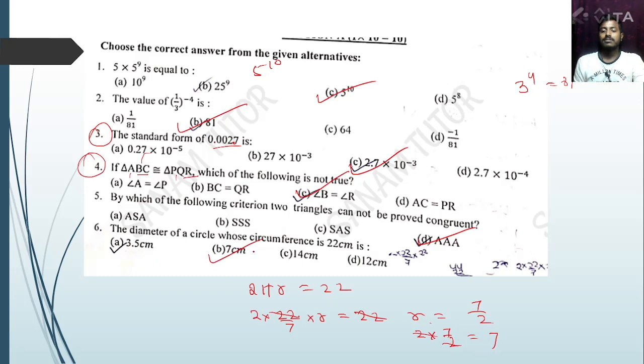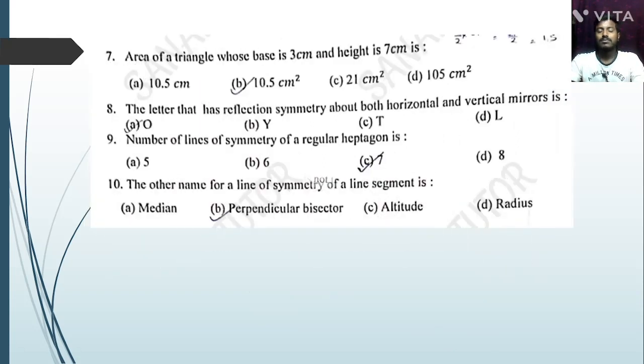Yes or no? Next question. The area of a triangle whose base is 3 cm and height is 7 cm. Area means 1 by 2 into base 3 into height 7, 21 by 2, that is 10.5. Option B. The unit is centimeter square. Here the unit is centimeter, which is not the unit of area.